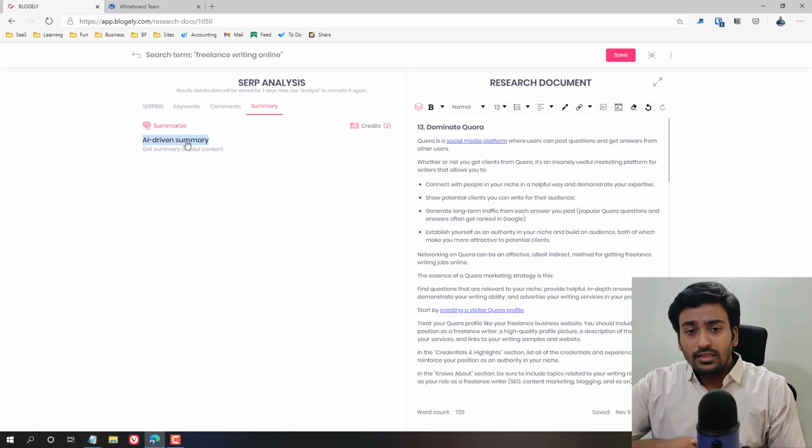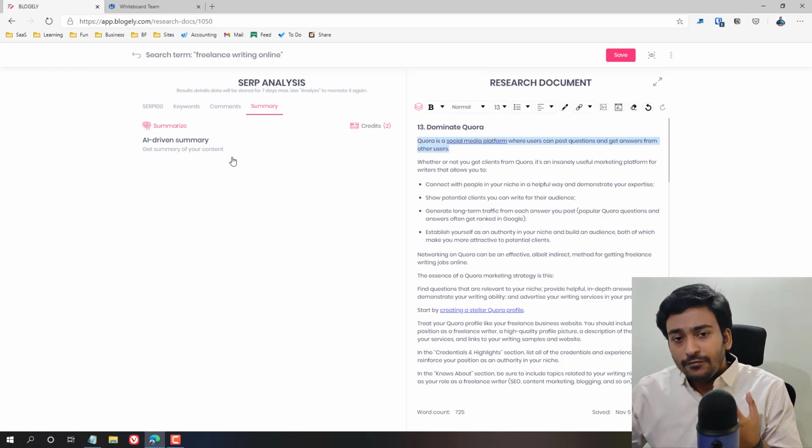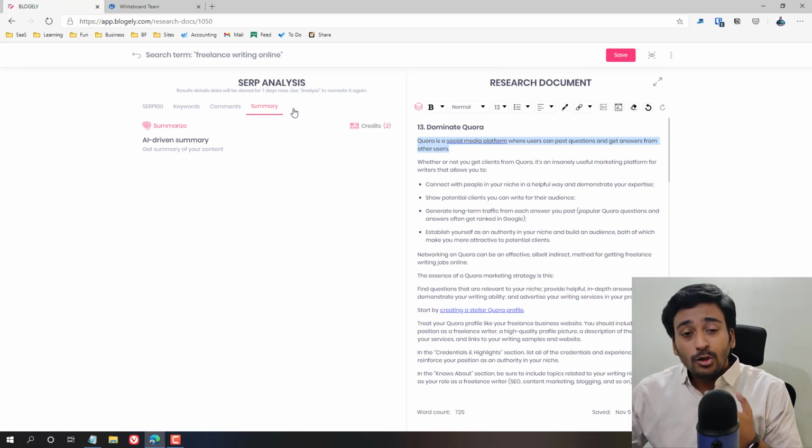With that, let's say for this sentence, the AI-driven summary, it will suggest and give you a brief variation, and it can give you a summary of the entire research document. I don't use it. If you are interested, you can check out their YouTube channel where they might have shown this demonstration, or check it out yourself.